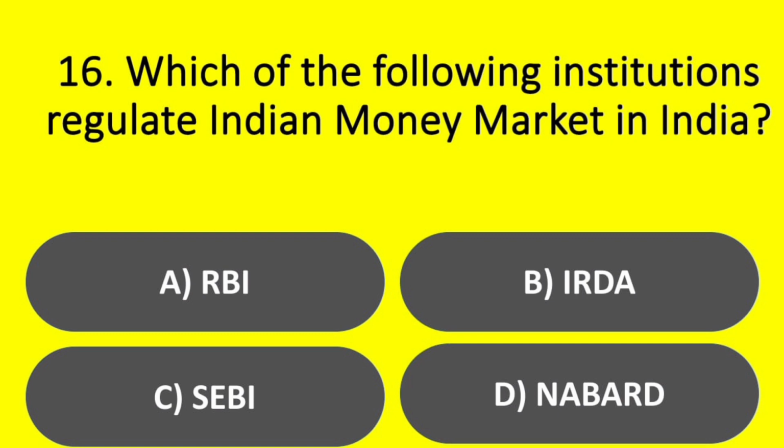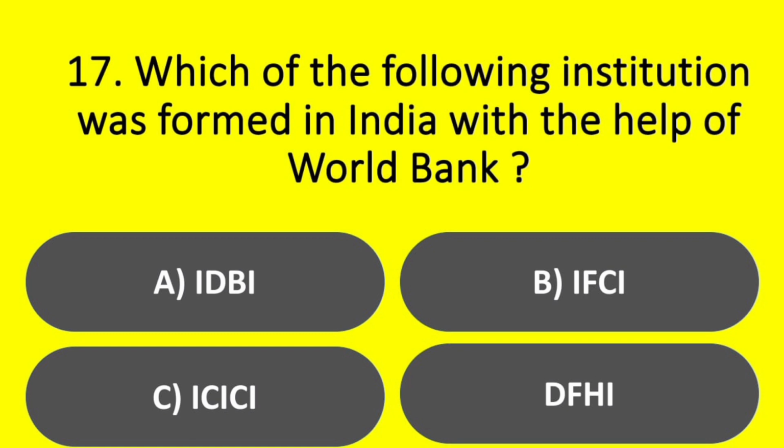Which of the following institutions regulates the money market in India? Options. A. RBI. Option B. IRDA. Option C. SEBI. Option D. NABARD. Answer. Option A. RBI. Which of the following institutions was formed in India with the help of the World Bank? Options. A. IDBI. Option B. IFCI. Option C. ICICI. Option D. DFHI. Answer. Option C. ICICI.